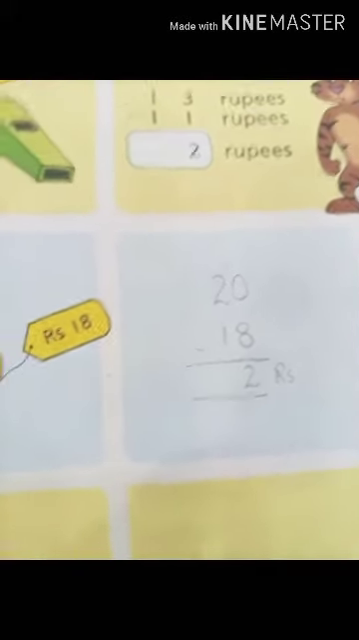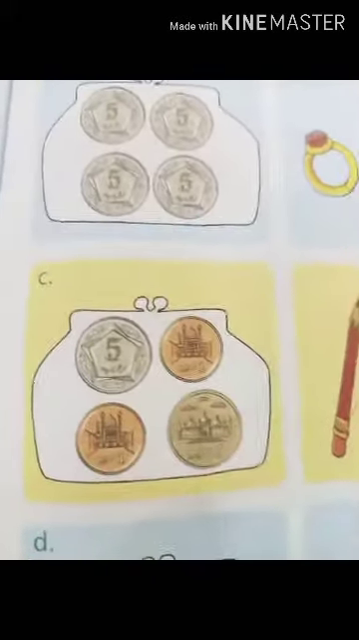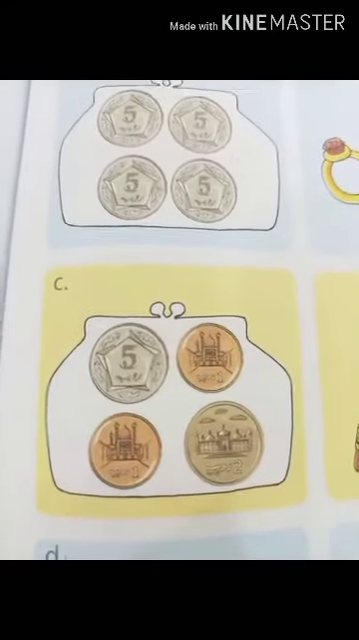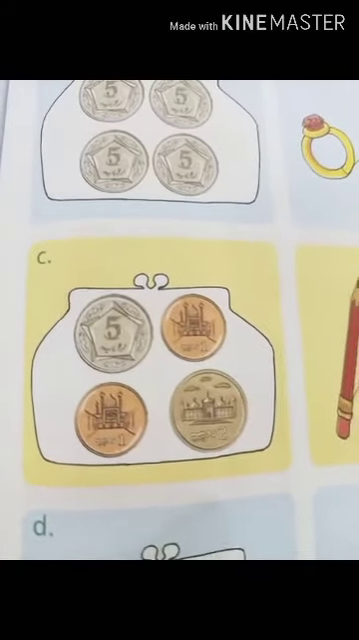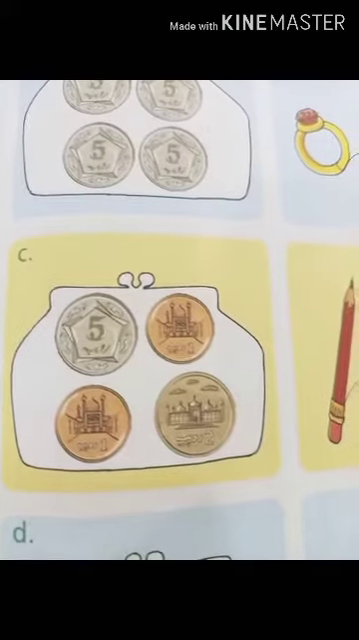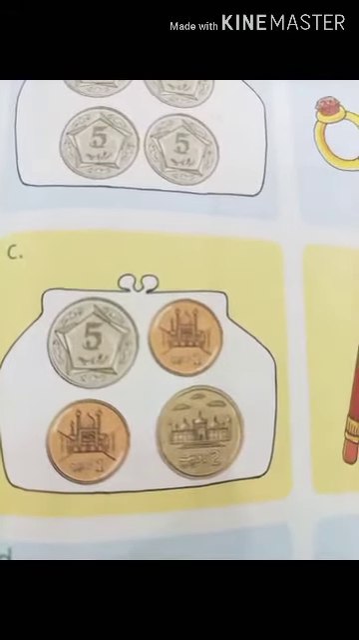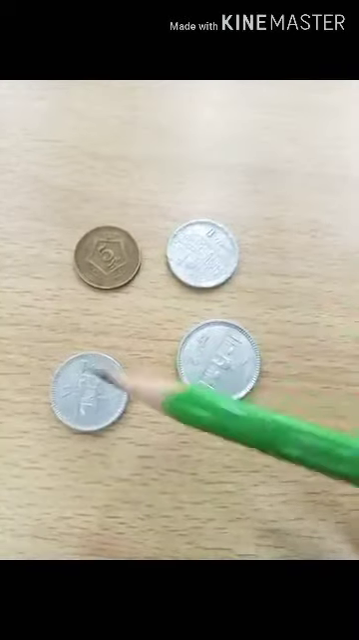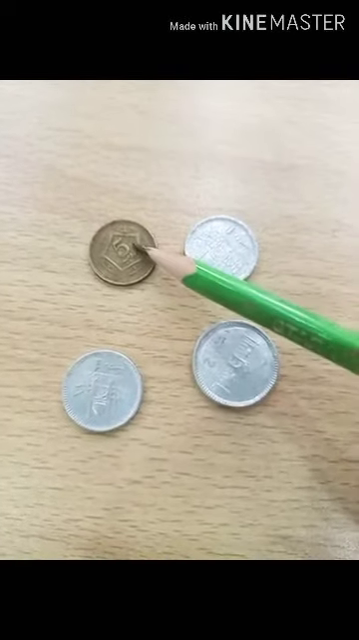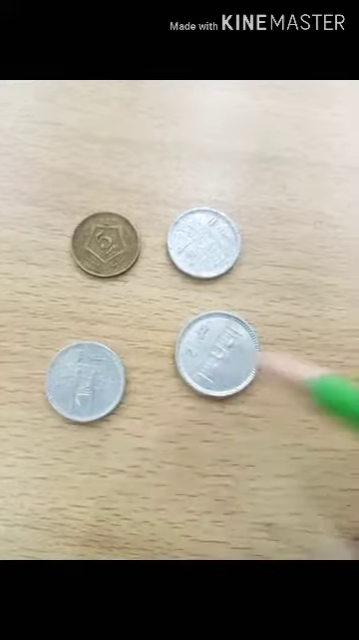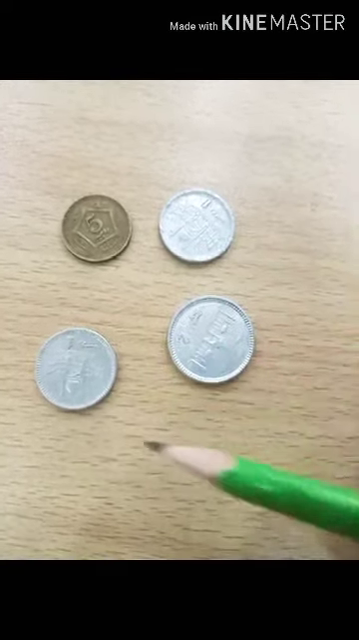Okay. Come towards the next part C. Here I am having a 5 rupee coin, two 1 rupee coins and a 2 rupee coin. Okay. What amount will it be in total? Students, can you count the money in total? 5, 6, 7, 8 and 9. Here I am having 9 rupees.